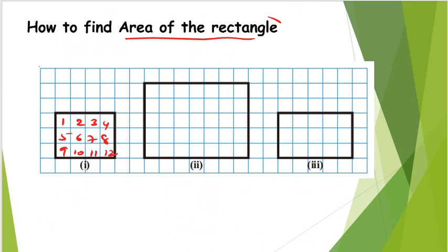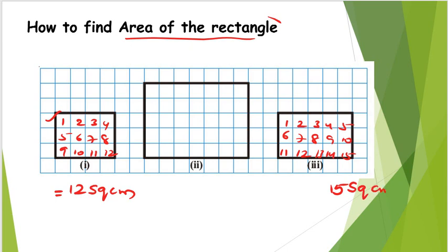Likewise if you do counting, 1, 2, 3, 4, 5, 6, 7, 8, 9, 10, 11, 12, 13, 14, 15, right? So in the first figure, there are 12 squares, so we can consider it as 12 square centimeters, right? In the same way here, since we are getting 15 squares, we can write it as 15 square centimeters.